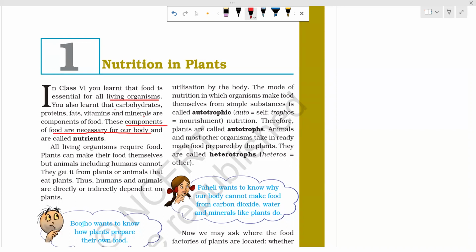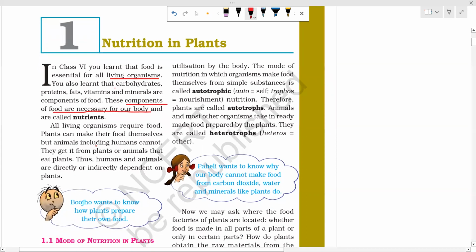These nutrients have different functions, like carbohydrates and fats give you energy. Protein helps in body building, repairing of dead cells or old cells. Vitamins and minerals protect us from diseases and keep our bones strong. So these different types of nutrients are required in our food, required in our diet.